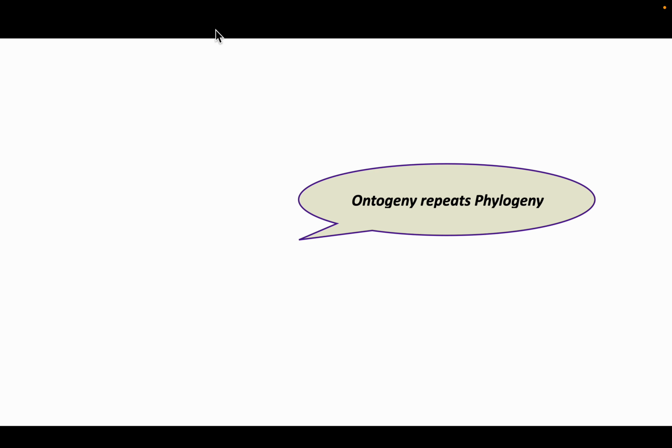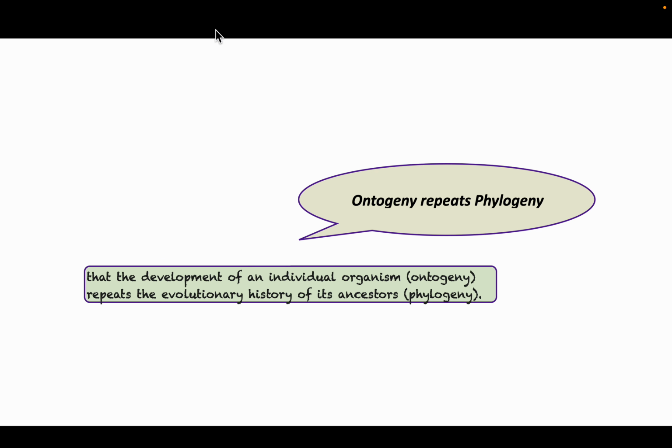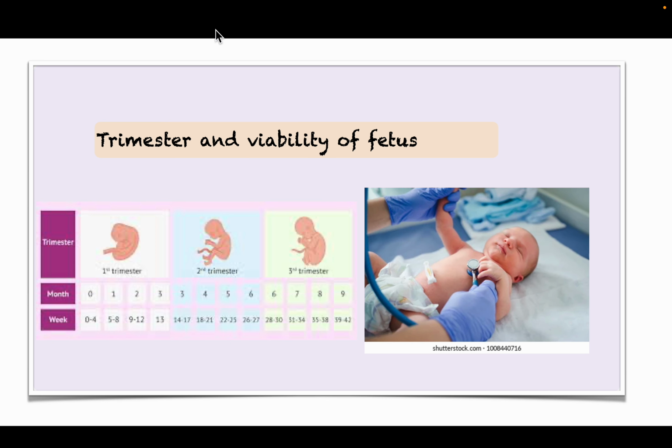What does that mean? It means that the development of an individual organism, that is ontogeny, repeats the evolutionary history of its ancestors, that is phylogeny.